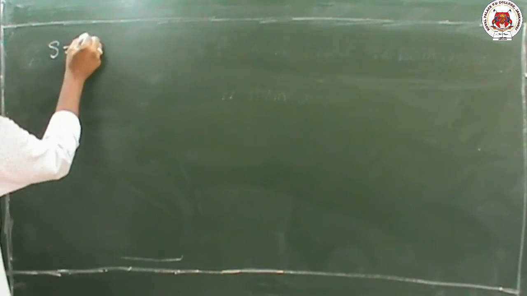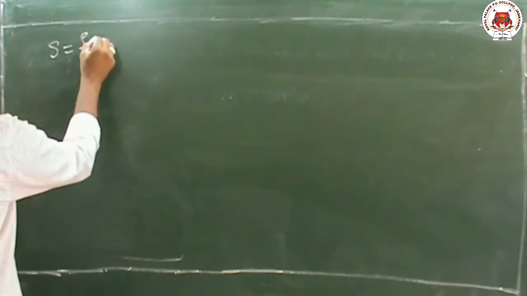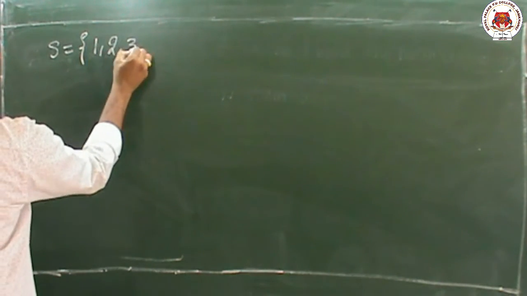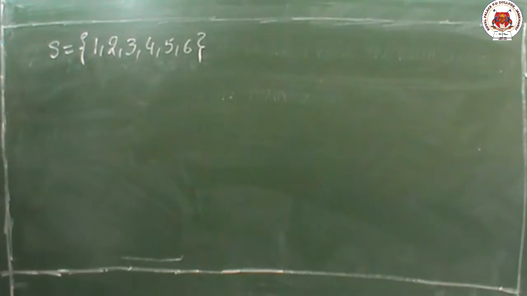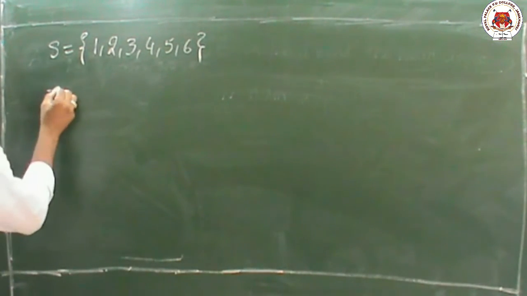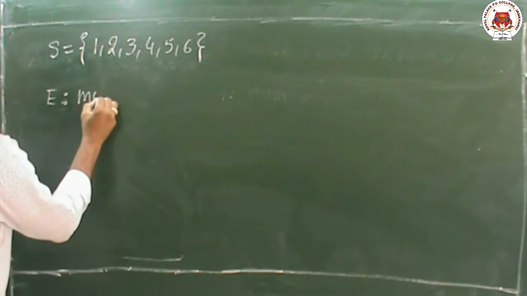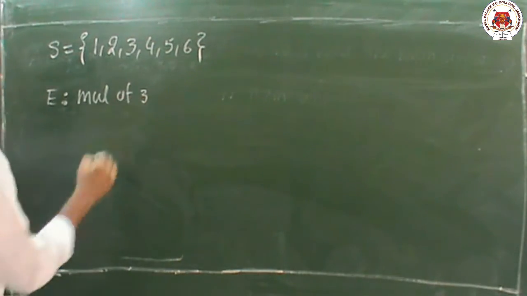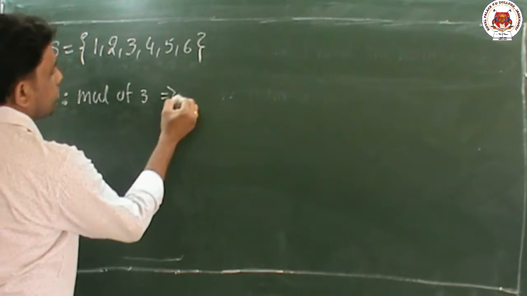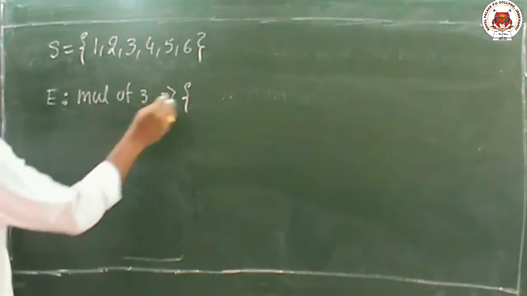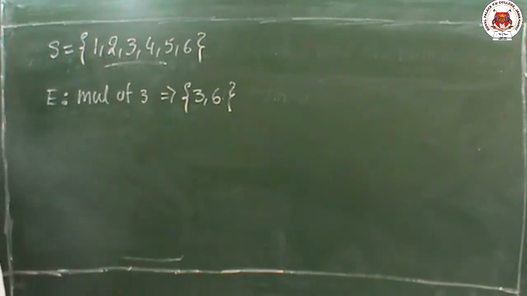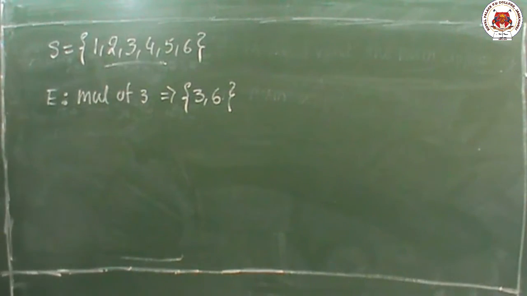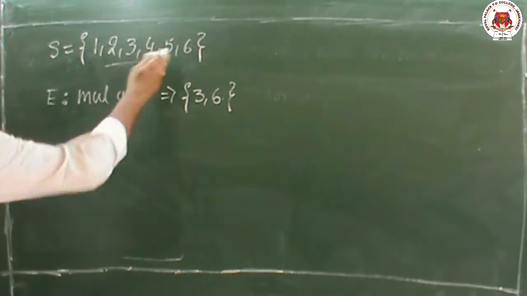First of all, we will write the sample space. A die contains 6 numbers: 1, 2, 3, 4, 5, 6. And E means a multiple of 3. Multiple of 3 means the 3 table: 3 ones are 3, 3 twos are 6. We have to take only up to 6, because on a die only 6 numbers are there.